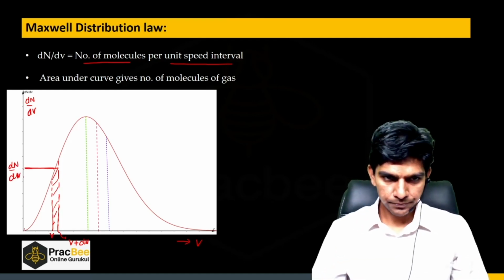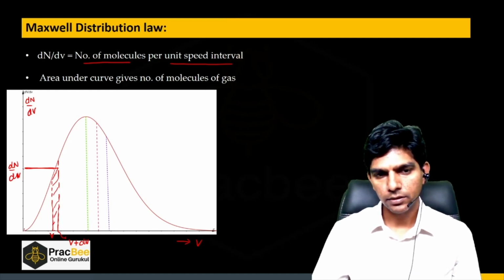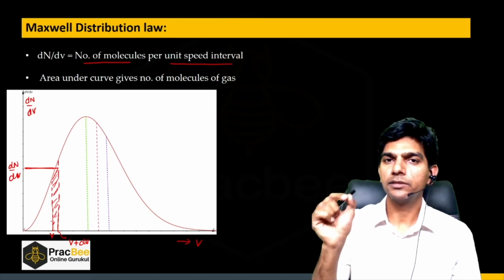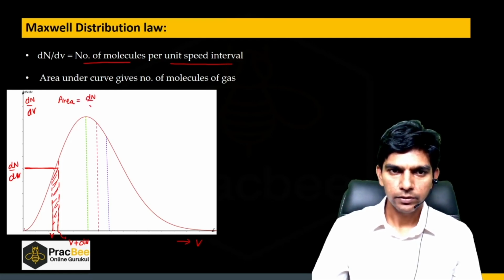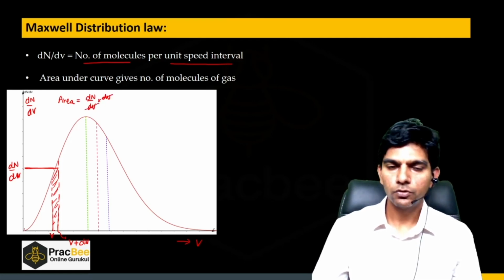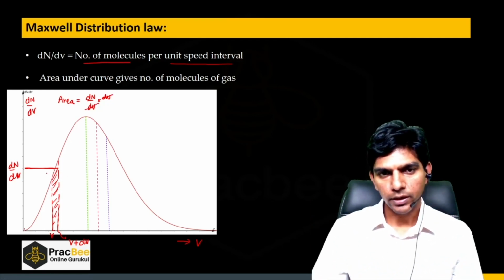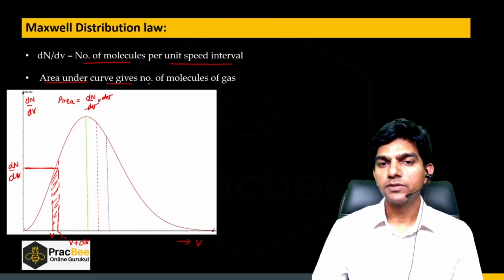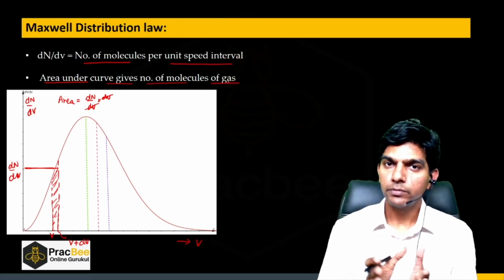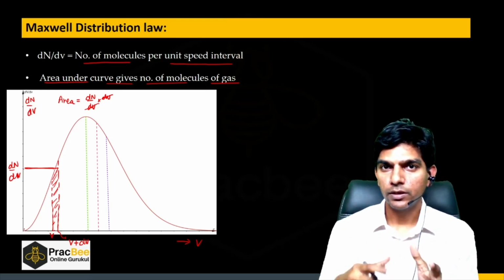So this is dv, can we say that? So what is the area of this shaded region? I can consider this just like a strip. So its area will be dn by dv times dv, which comes out to be nothing but dn. Now if I add up the areas of all these strips, it will give us the integral of dn. So area under the curve gives the number of molecules of the gas. Do remember this, in Maxwell's distribution law, the area under the curve is the total number of molecules enclosed in a vessel.